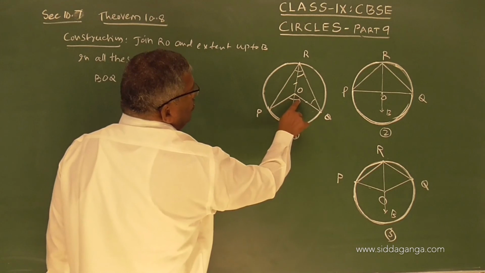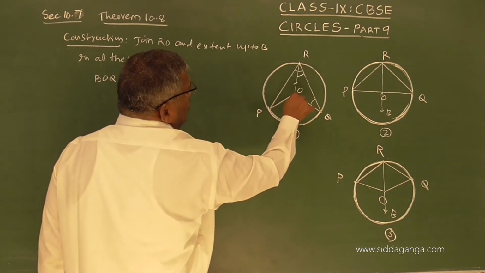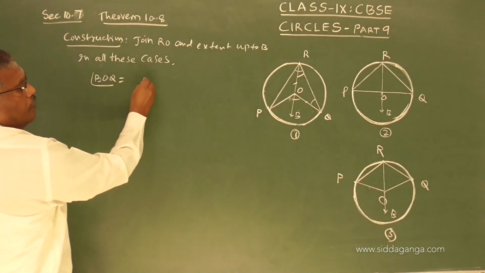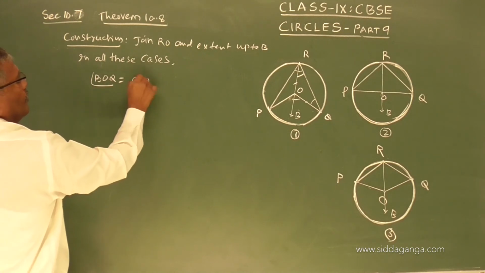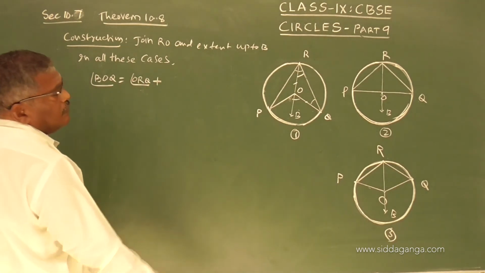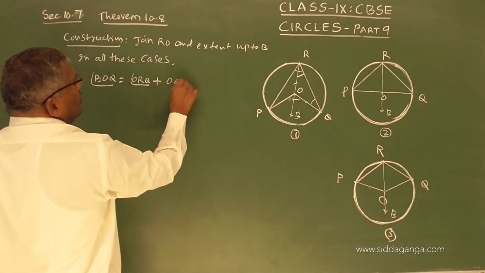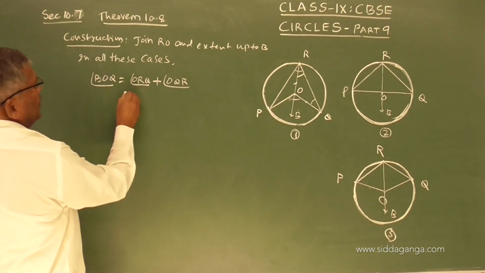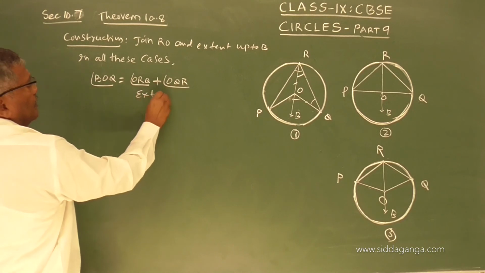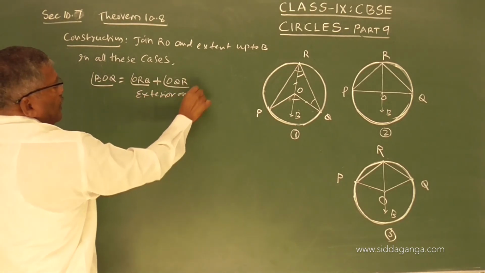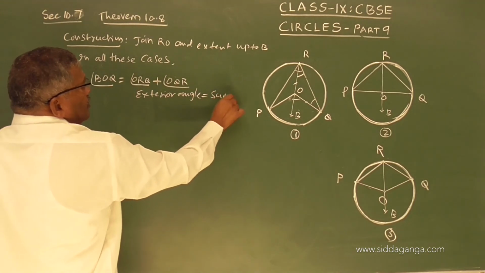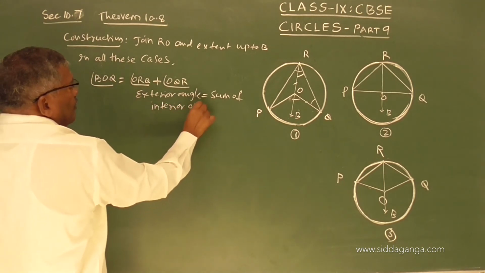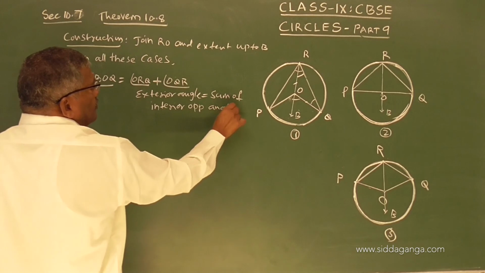Observe here BOQ, this is the exterior angle of this triangle. BOQ equals ORQ plus OQR. So, exterior angle equals sum of interior opposite angles.